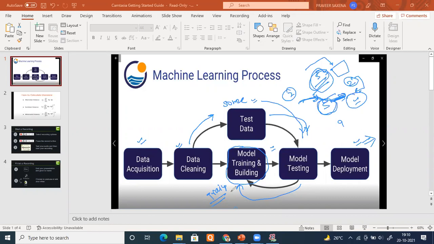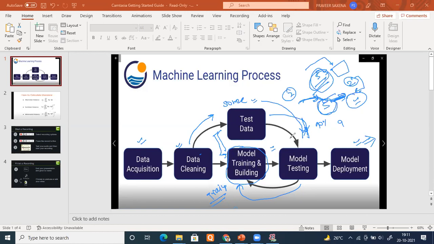You should never ever present it to your model during training. Very, very easy thing: suppose I even included this data for training, and from the same data I set aside the test. Of course, my performance will be very good, because I've trained on the same data I'm testing on. My performance is going to be very good.